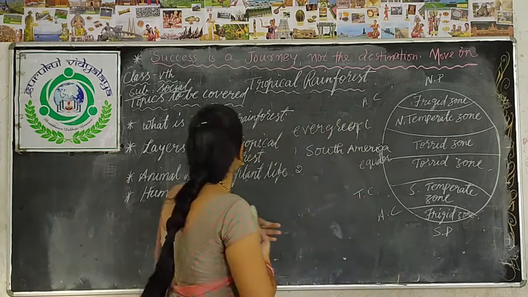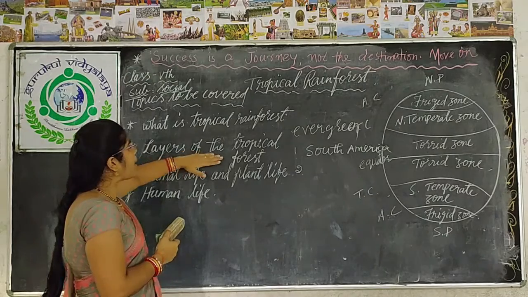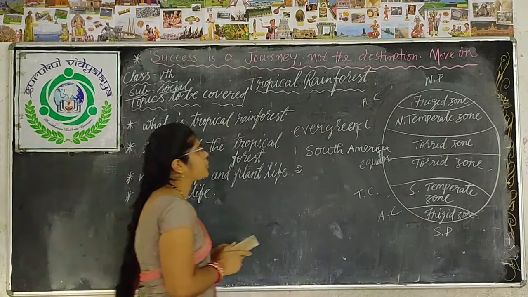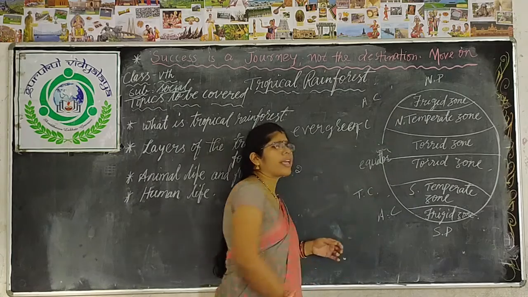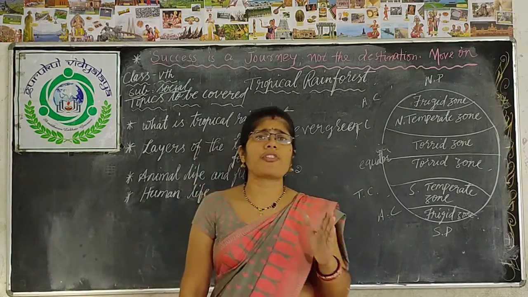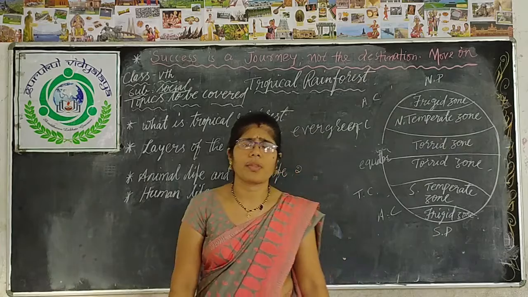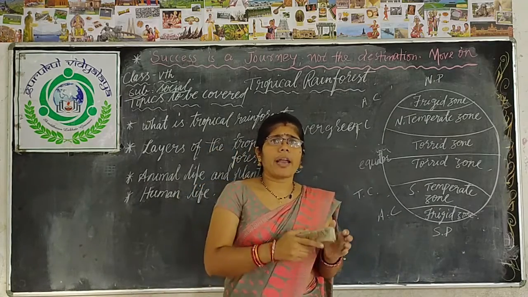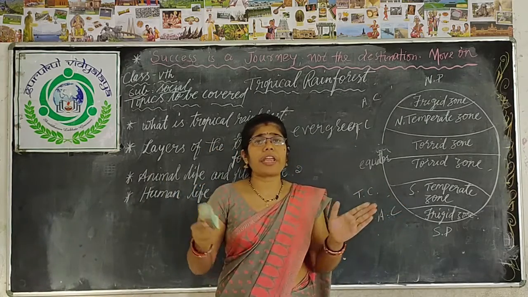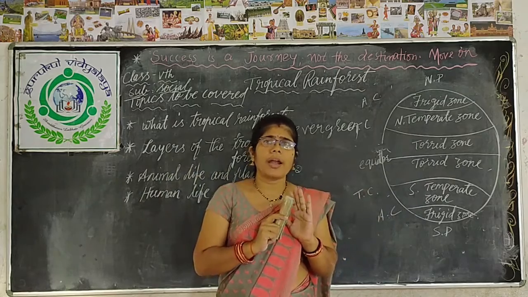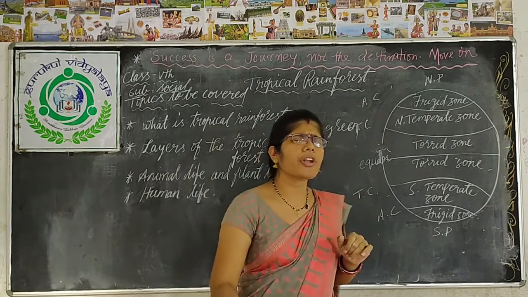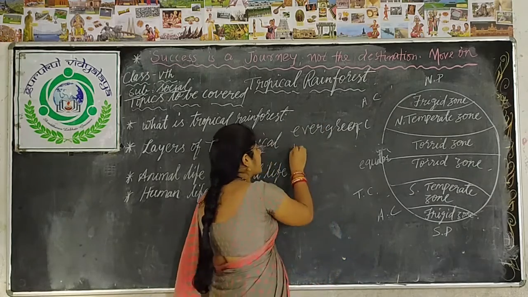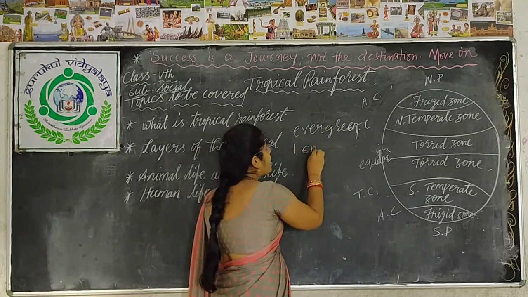Now let's come to what layers there are in the tropical rainforest. These forests have a specific feature: they have different layers. These forests have thick, very large trees, and they have 4 different layers. What are the 4 different layers? Let's discuss. The first one is the emergent layer.